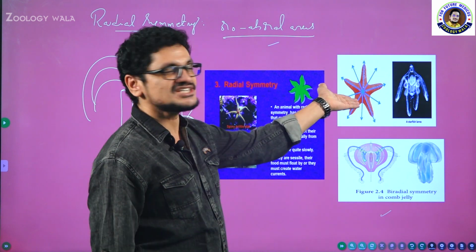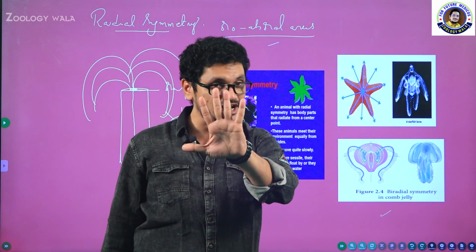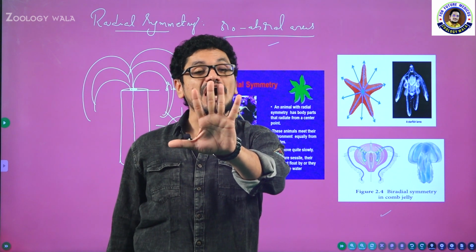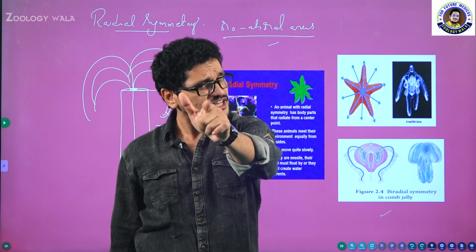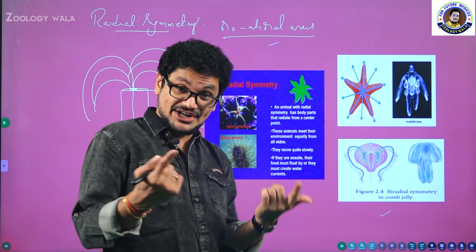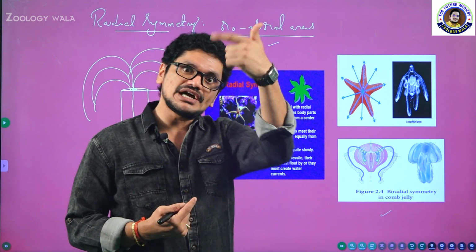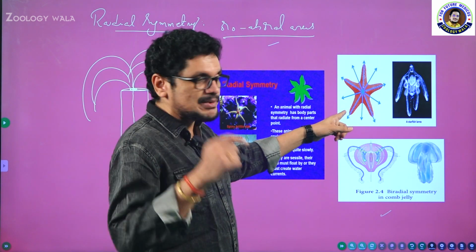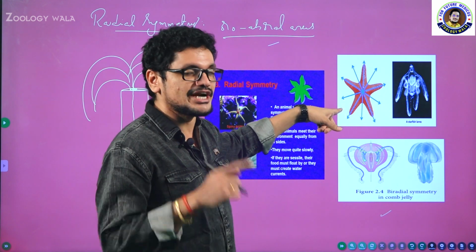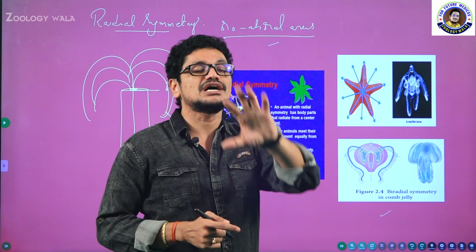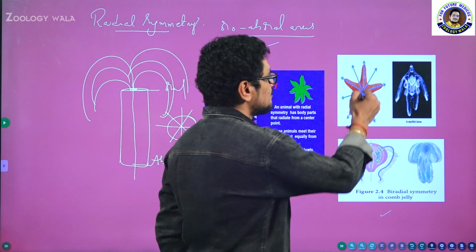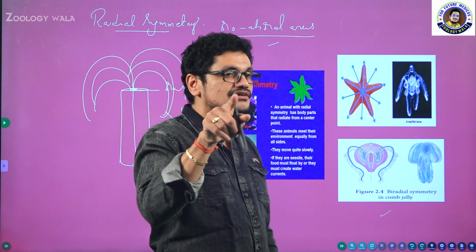What is this one? This is starfish. Starfish, you know, echinoderm. Echinoderms exhibit pentamerous radial symmetry. If you observe the larva of echinoderms, bilateral symmetry is present. But if you observe the adult echinoderms, starfish especially, pentamerous radial symmetry. It means you can cut the starfish in 5 planes. See this one. You can cut the starfish in 5 directions.